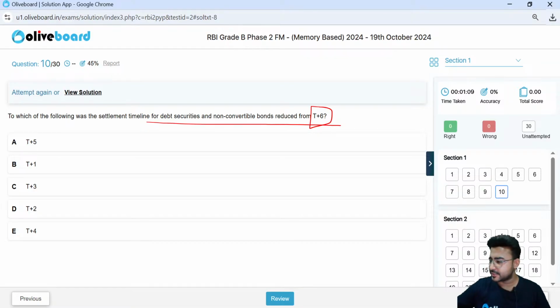Everyone in the comment section, what do you think? ये तो एग्जाम का क्वेश्चन है. I believe previous year questions तो सबने practice किए होंगे. You all have practiced the previous year questions.